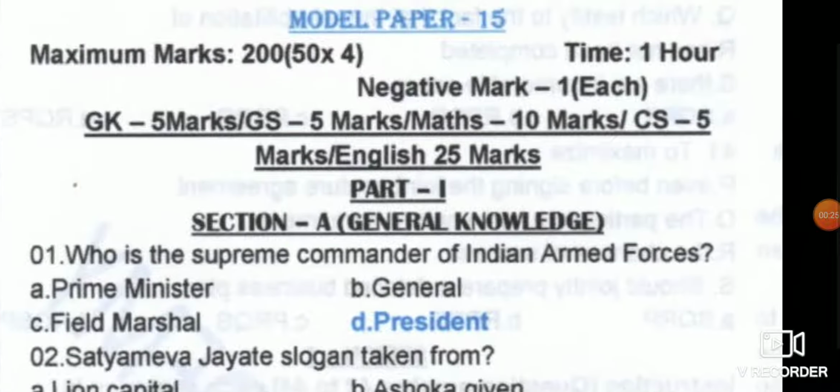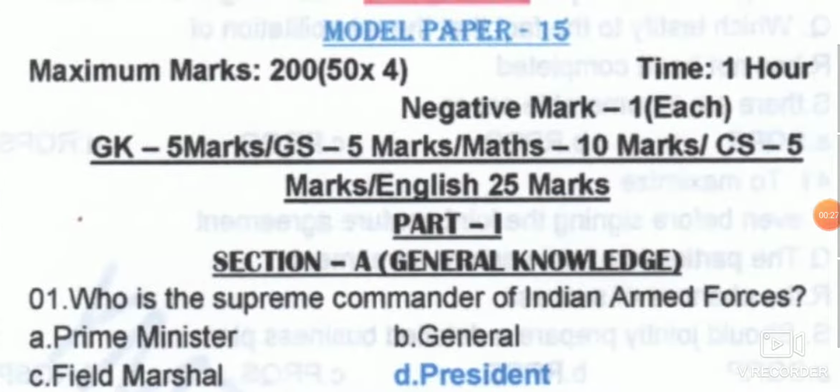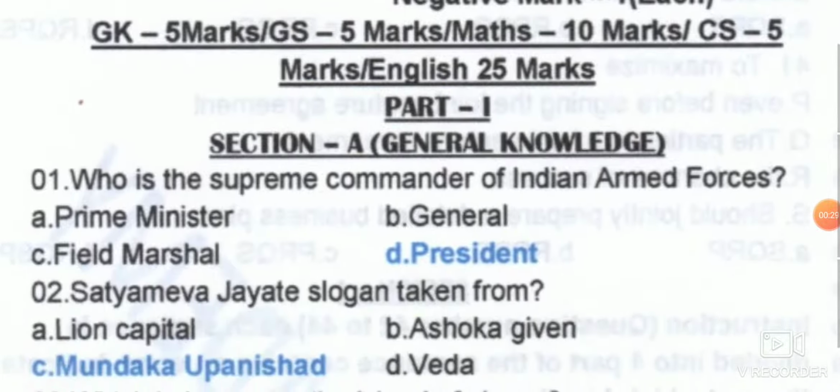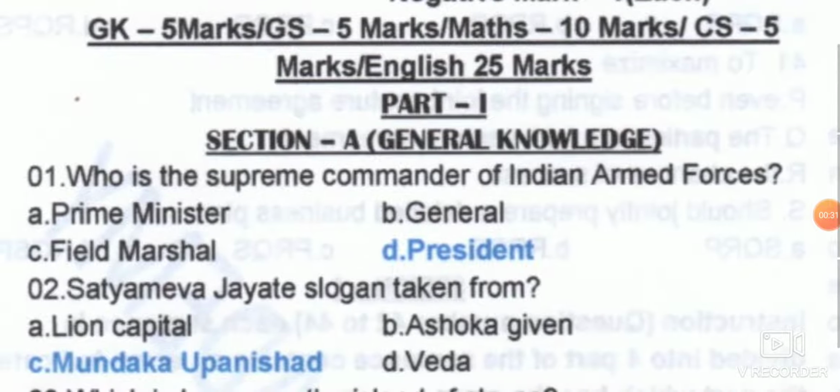Initially we have the general knowledge, as per the pattern which is given in the examination. But for the original question papers, we do not have that many original question papers. On the basis of those question papers, I had prepared for the future examination. So please go through whatever has been given.